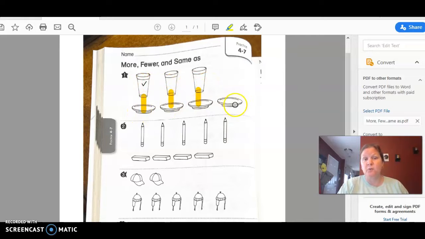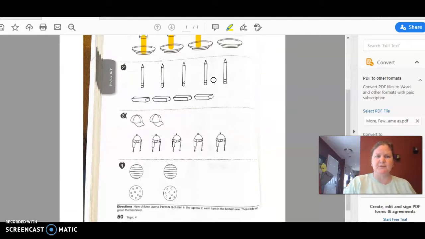So see how 4 is more than 3. There's an extra plate, so that makes more. Because this one doesn't have a match, that means fewer, right? Let's look at number 2.